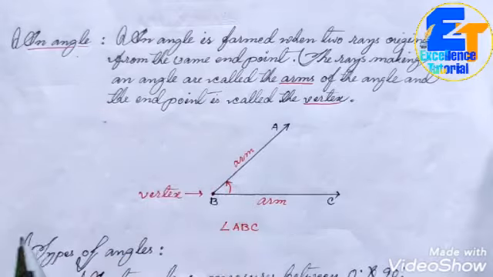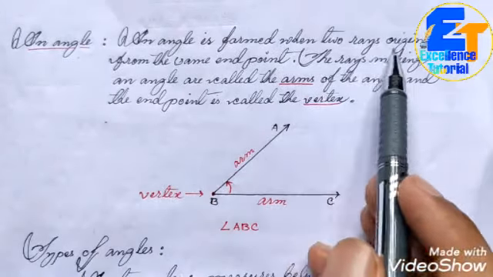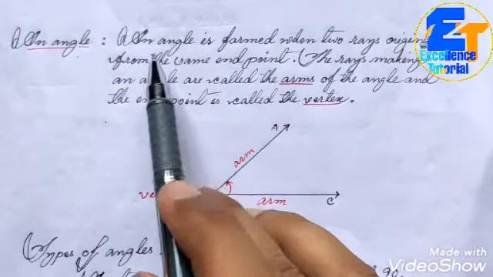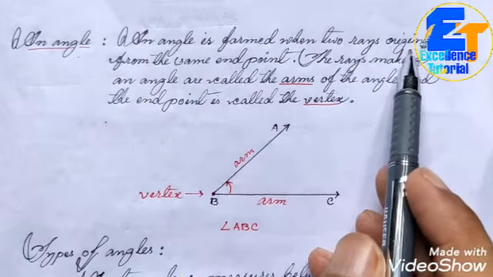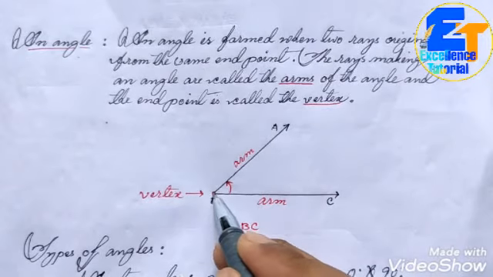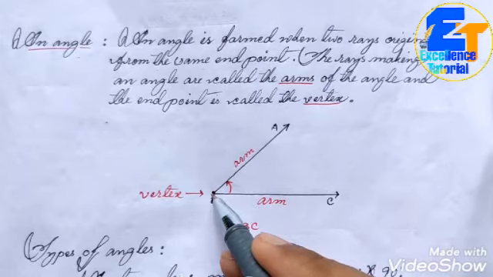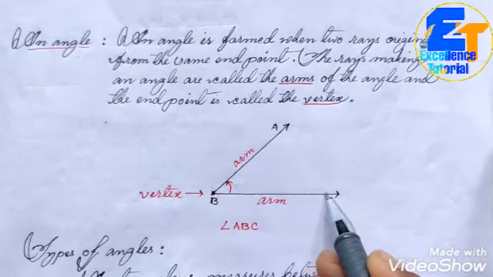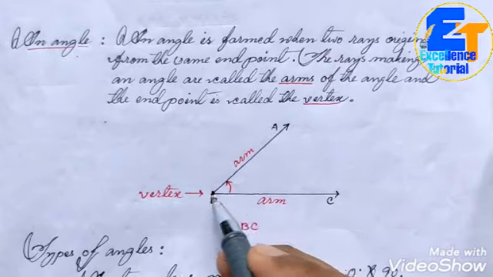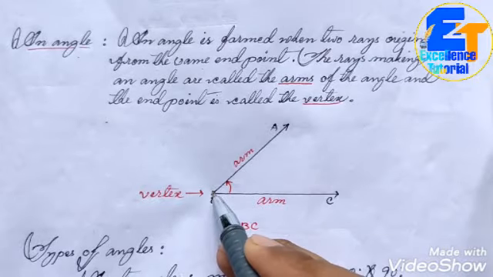Come to the next topic. Our next topic is an angle. An angle is formed when 2 rays originate from the same endpoint. Try to understand. You can see, suppose our endpoint is B and there are 2 rays in this way, BA and BC. These BC and BA are 2 rays. They are originating from the same point B.